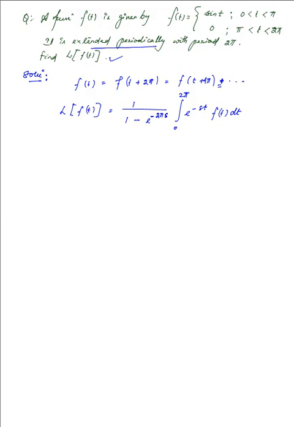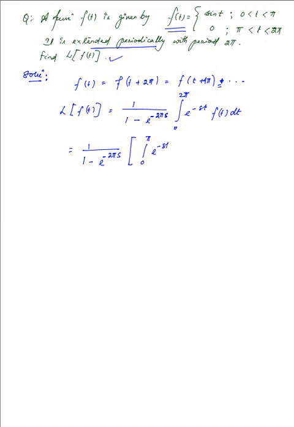This is from 0 to 2 pi, so we have to integrate it within the given condition for f of t over here. That is, from 0 to pi we have one value, and we have another value from pi to 2 pi. So we have the term 1 over 1 minus e raised to the power minus 2 pi s, that remains as such. And as for the integration, we have the value 0 to pi and e raised to the